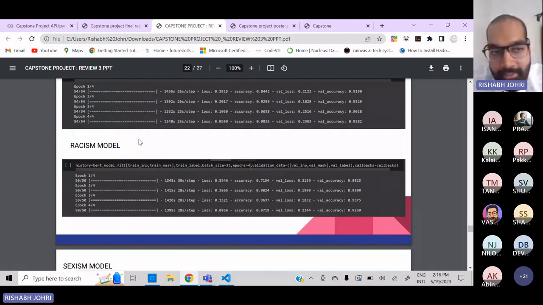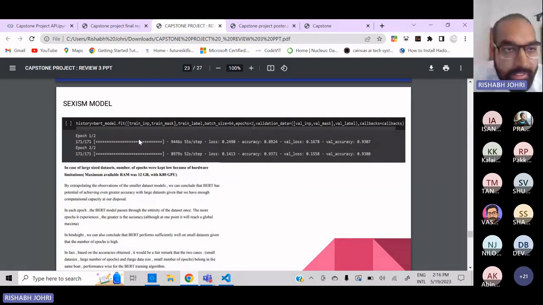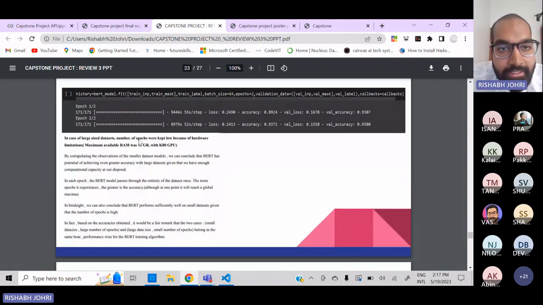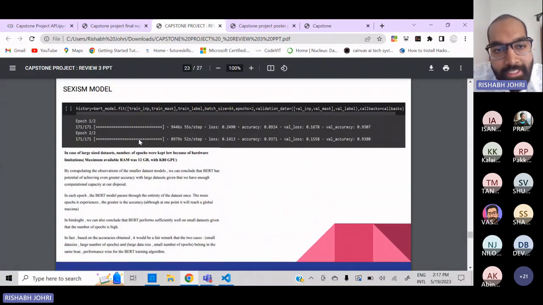Now, another interesting observation, and this is the conclusion of the project actually, is that I was limited by technology. Like the maximum available RAM was 12 GB in the free version of Google Colab. But despite that, the model performed very well.